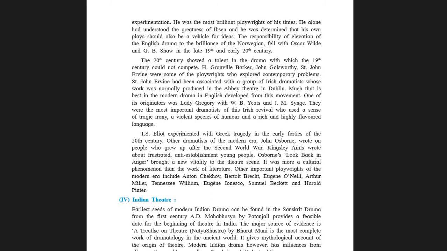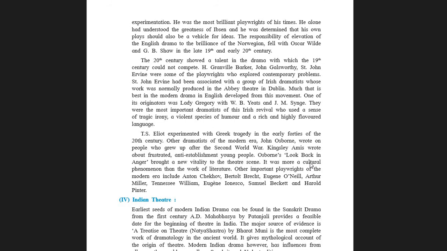We know what happened to the mother of that hero. The other characters in this play know what happened to the mother of that hero. But it is presented that the hero is not aware of it. So people started accepting it. So this is what tragic irony is. Understood? I have explained tragic irony in very simple language.